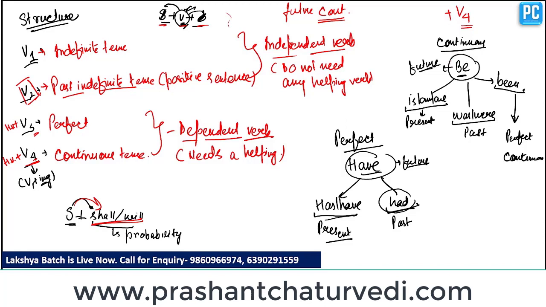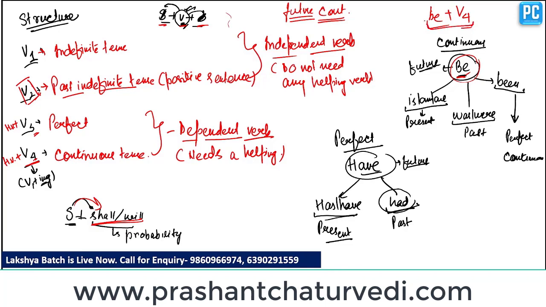Now we have to identify the helping verb which can be used before V4 in future continuous tense. Helping verbs are always used according to the time given. Clear? The time here is future, and we already know that the B form, the base form of any verb, can be used as a helping verb in future tenses. So the base form for continuous tense is B. We place B before V4, so our verb is completed here.